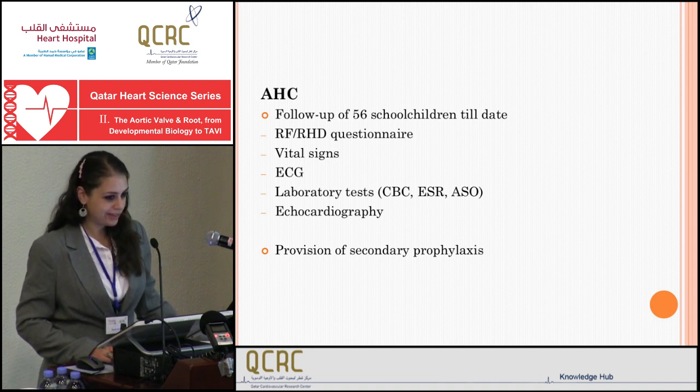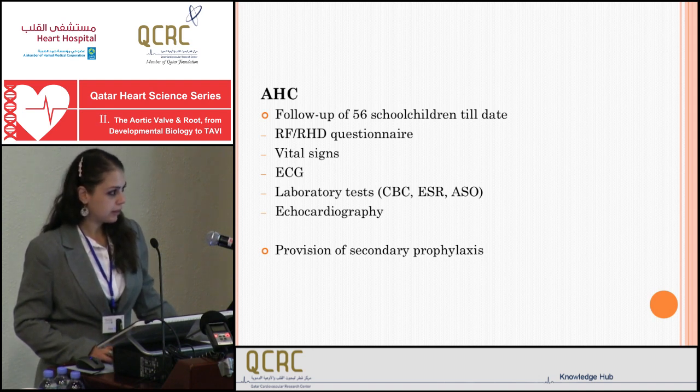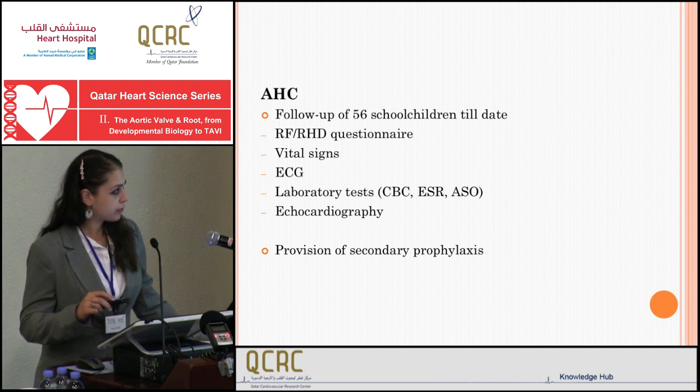We have two different types of follow-up, which consist of echocardiography and the secondary prophylaxis, and like 50% of the children do not show up for penicillin prophylaxis, even after regular calls and follow-up. So probably awareness should be one of the main targets for the prevention of rheumatic heart disease.